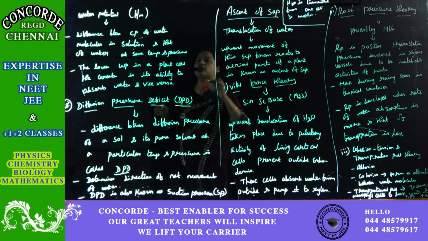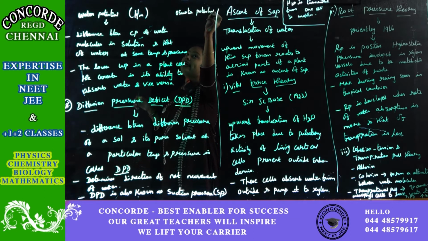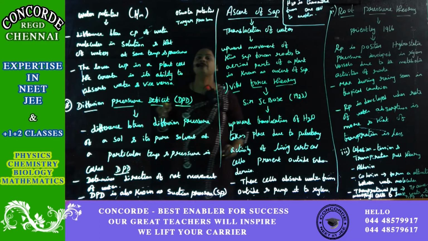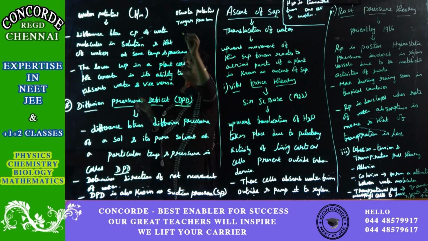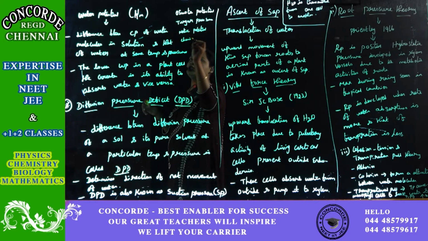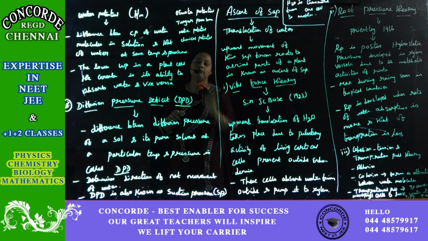So the five things which come under plant water relation are, first, as I've told you, osmotic potential, which is very important. Next is turgor pressure, which is equally important as osmotic potential for the absorption of water. The third one is matric potential. Even though it is there, it is not significantly important. The fourth one is chemical potential. I have already told you about it: the amount of chemical present in the solution determines the chemical potential.